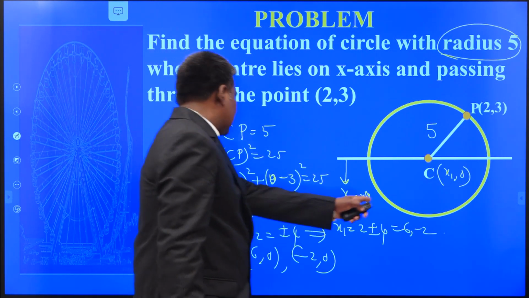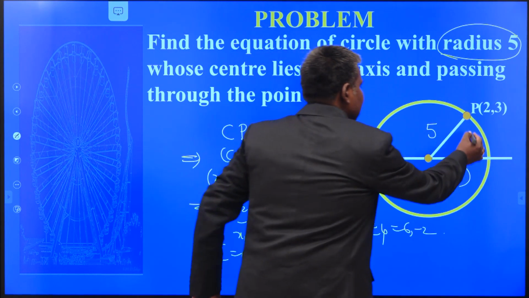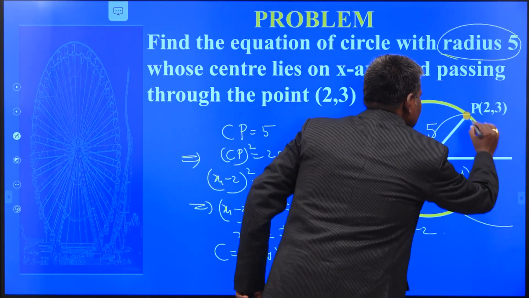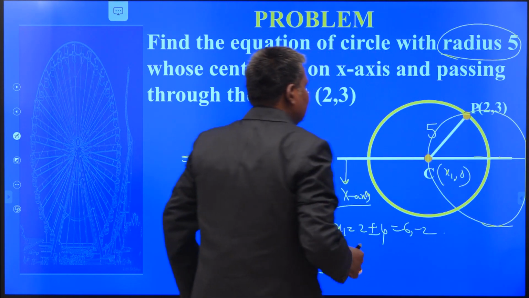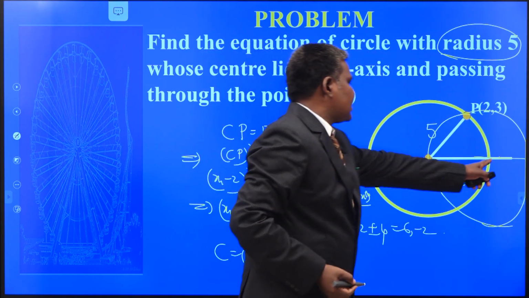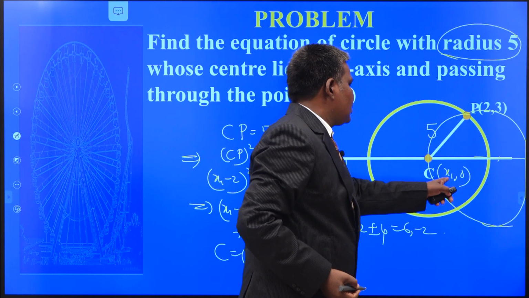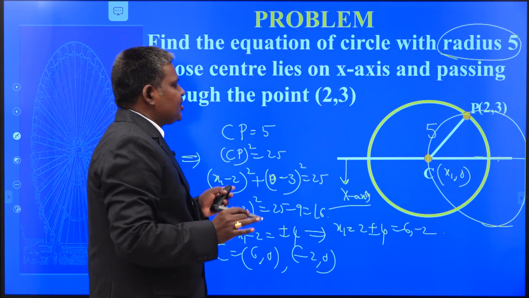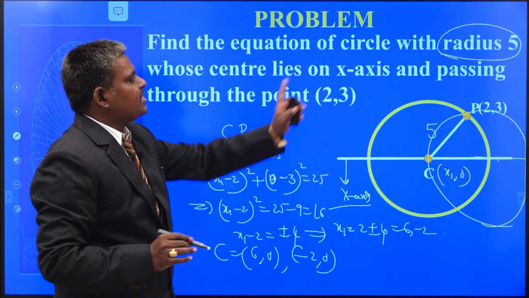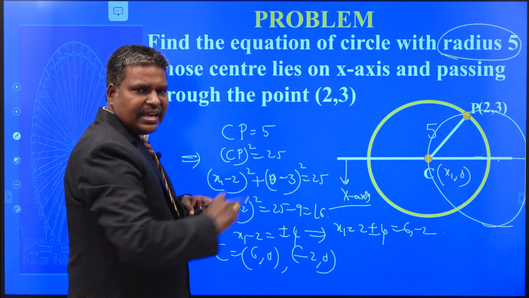If it is minus 2 comma 0, there exists another circle like this. Same way, the center may be like that. Your center is 6 comma 0. One circle has its center at 6 comma 0, the other circle has its center at minus 2 comma 0, satisfying my conditions of radius 5, passing through 2 comma 3, center on the x-axis.